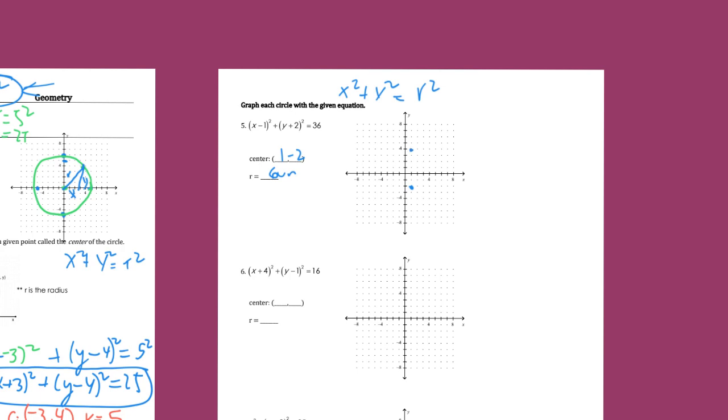Count to the right, how many steps you move from the center: 1, 2, 3, 4, 5, 6. And then count 6 down, and then go left the same amount, 6. There we go. And then you draw a circle.